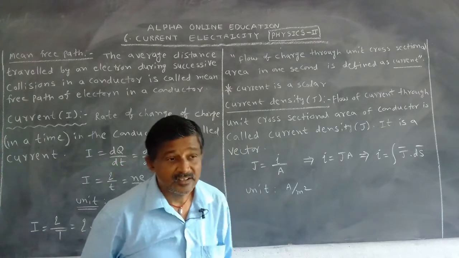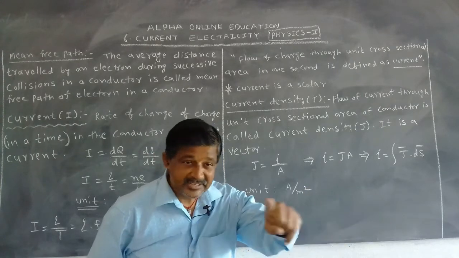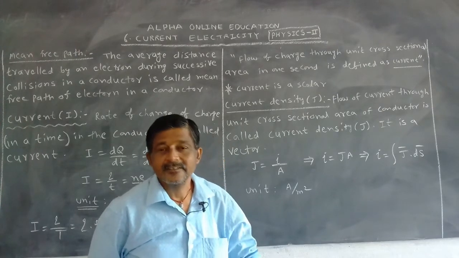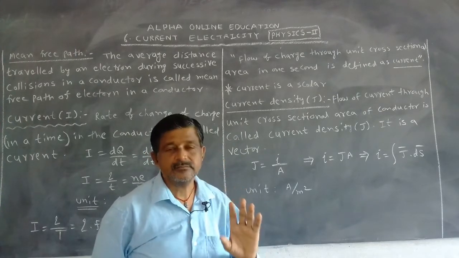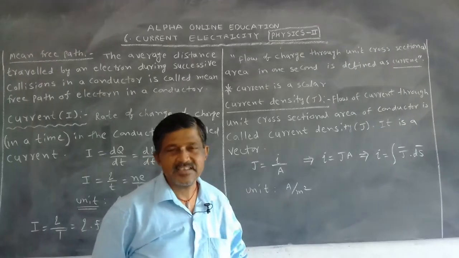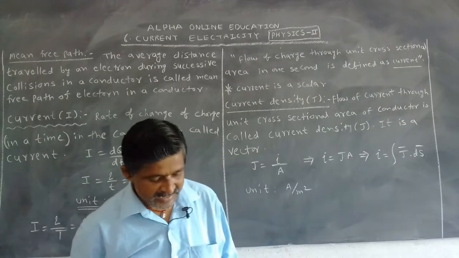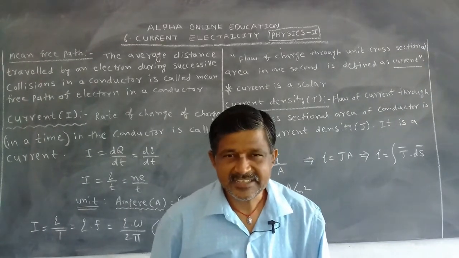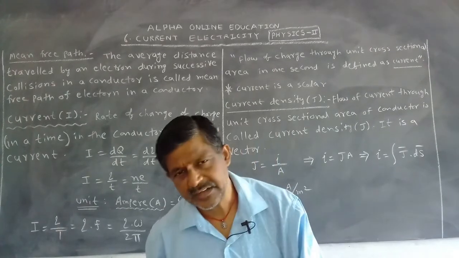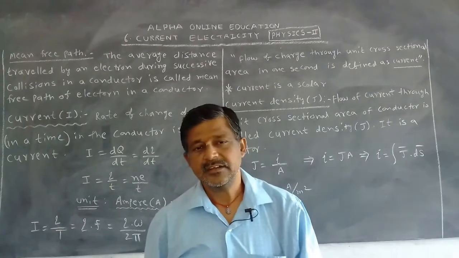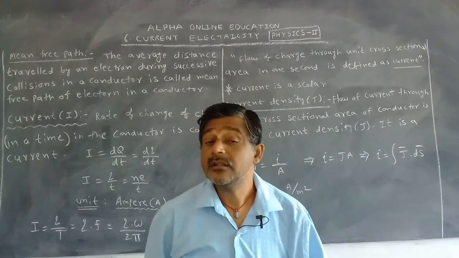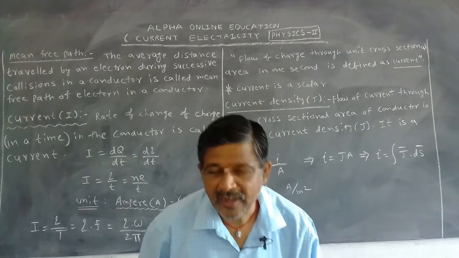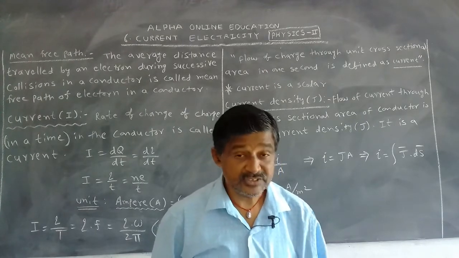Why is it a scalar? Current flows through the conductor in a specified direction, but why is it a scalar? Current flows in a direction, but it does not satisfy the law of addition. That's why the current is treated as a scalar. Current has direction and magnitude, but does not satisfy the law of addition. That's why current is a scalar. Now which is a vector?